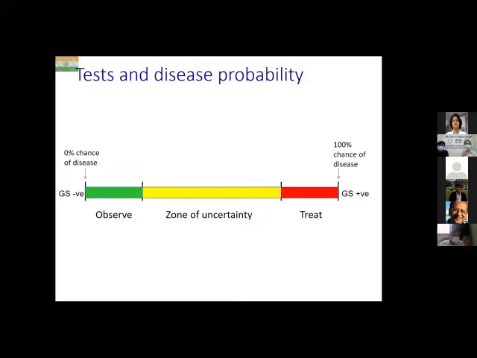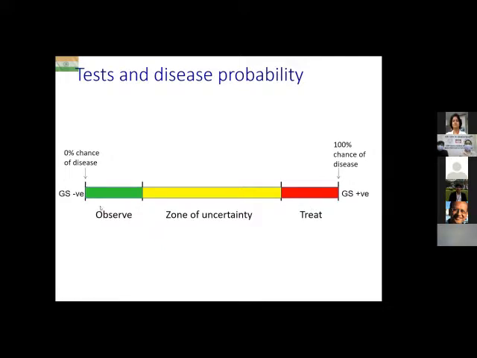You have a few things going on in your mind as soon as you hear some items in history and examination, but you are never absolutely sure. On the right hand side of the zone of uncertainty is the zone of treatment. That means the probability of the disease has become so high that you think it is okay to empirically treat the patient. So note that the probability need not reach 100%. Quite often we start treatment for various diseases even when the probability is short of 100%.